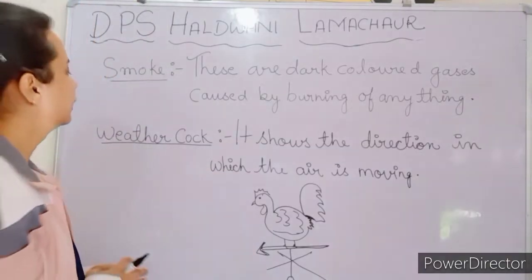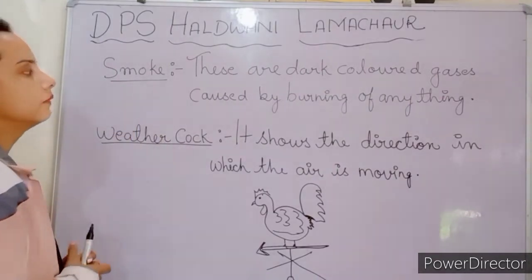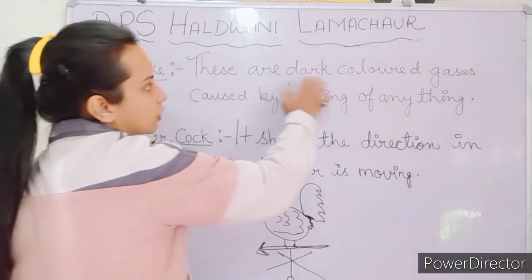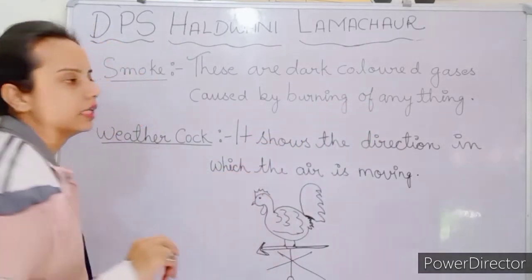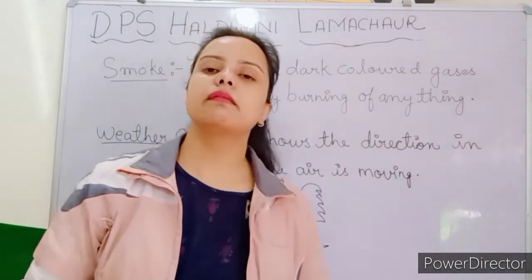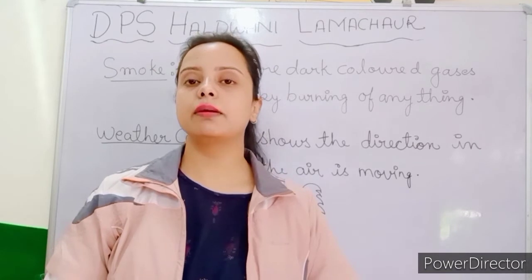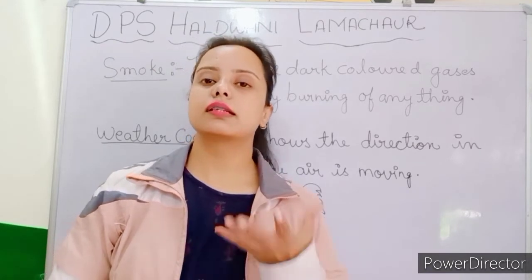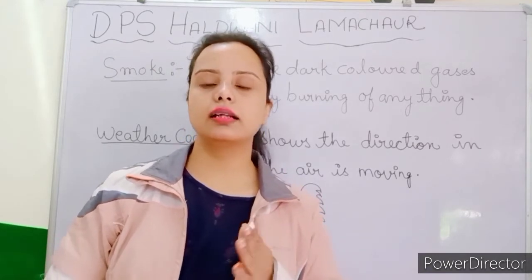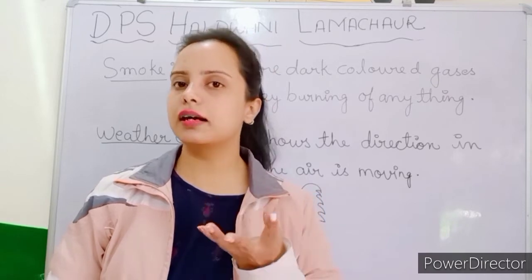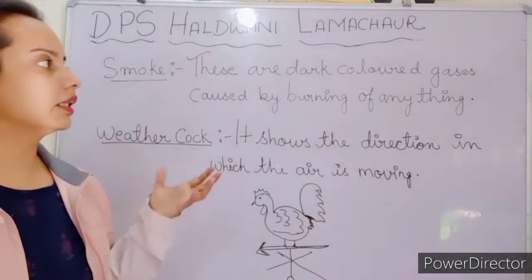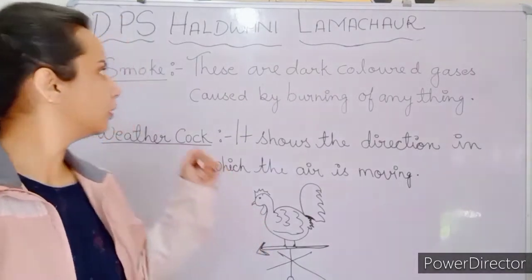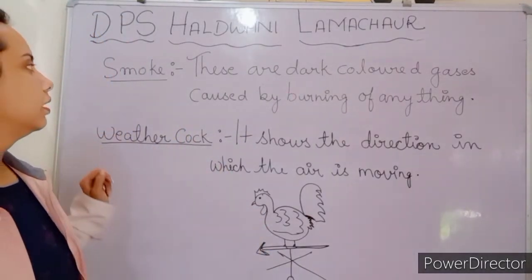The next topic is smoke. What is smoke? These are dark colored gases caused by burning of anything. When we burn anything, smoke arises from it, and that is dark in color. We can see that smoke, so it is a colored gas, and that is known as smoke.